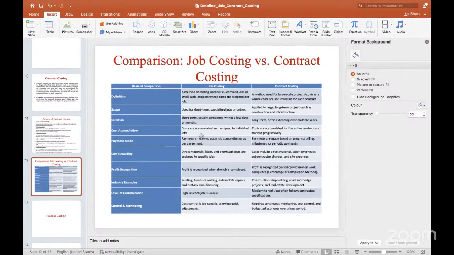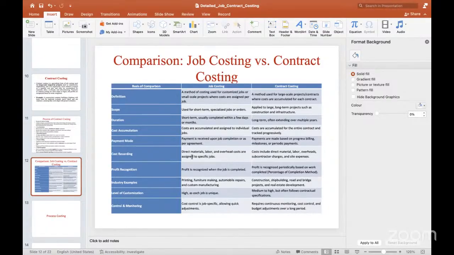And cost accumulation. The costs are accumulated and assigned to individual jobs. But here costs are accumulated for the entire contract and tracked progressively. And payment mode. Payment is received upon the job completion as per agreement. But in contract costing, payments are made based on progressive billing, milestone or periodic payments.